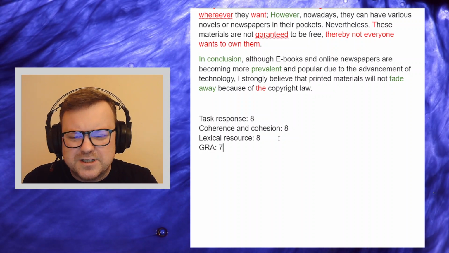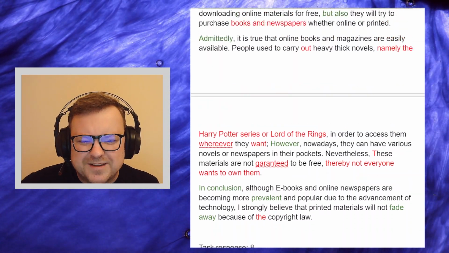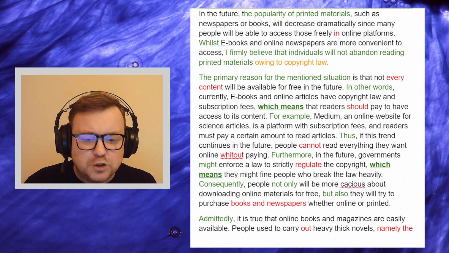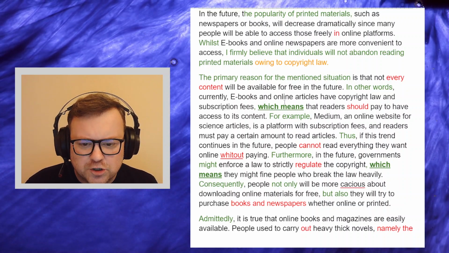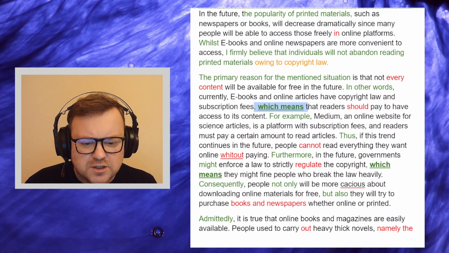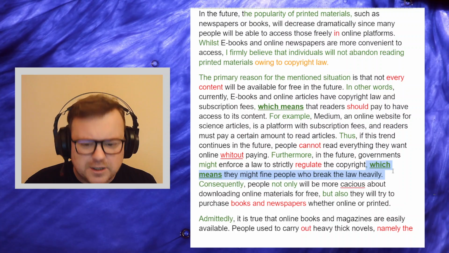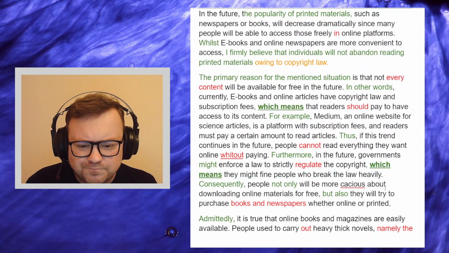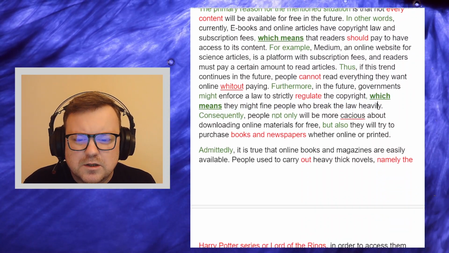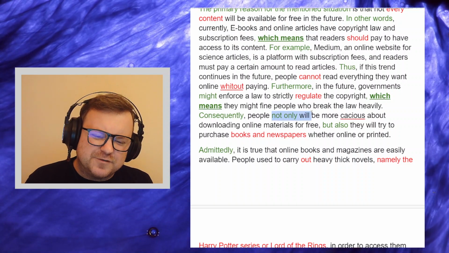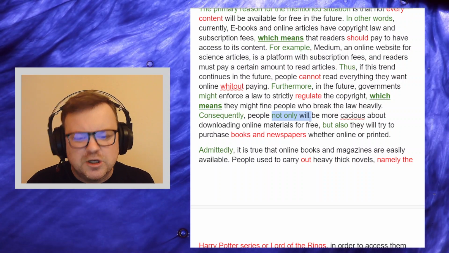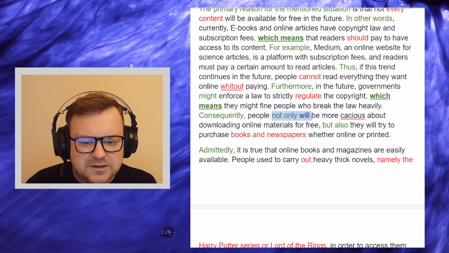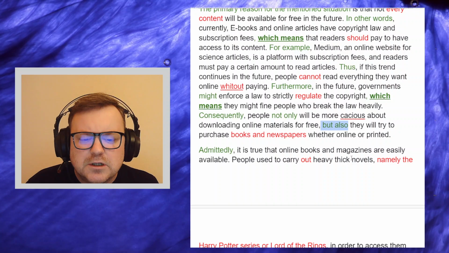Grammatical range and accuracy, I think this is the only slightly weakest one, where I think it's a 7. There is a variety of sentence types, no problem with that. A good, decent variety of structures, like this "comma which" stuff, which is used a couple of times, but twice is fine. With "not only will", you could have activated more advanced grammar with inversion: "Not only will people be more cautious", so that would have been nice. But I like this "not only but also". That's good.